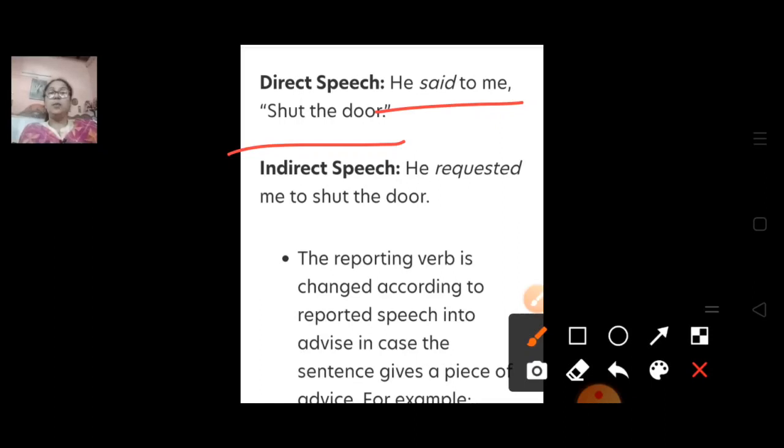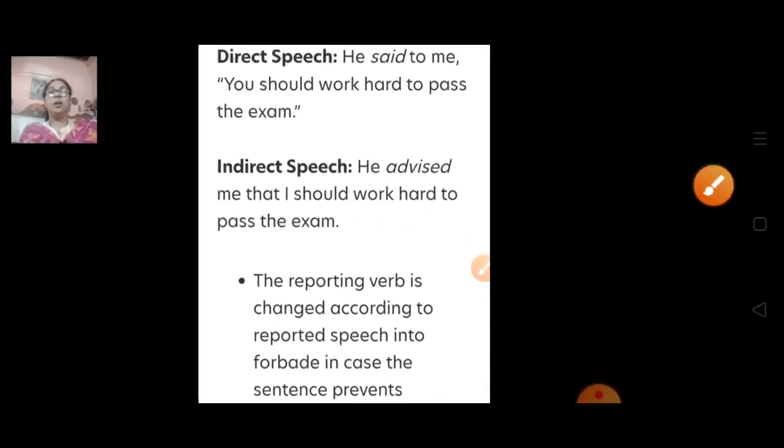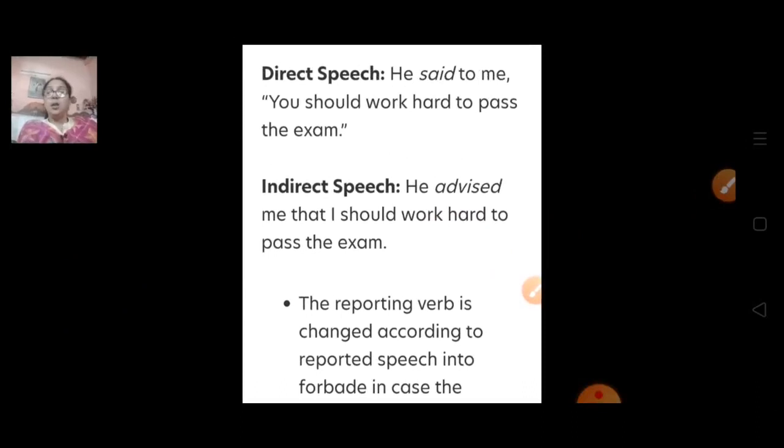The reporting verb is changed according to the reporting speech, into "advised" in case the sentence gives a piece of advice. Now, if it is given as advice, how are we going to change it? He said to me, you should work hard to pass the exam. So it is advice. How do we change it into indirect speech?